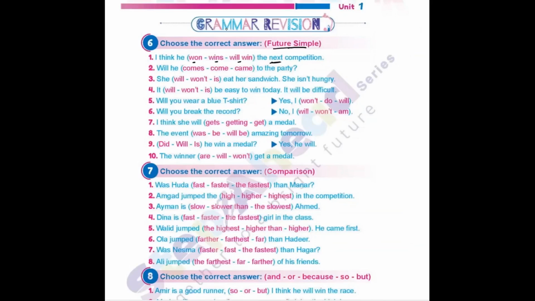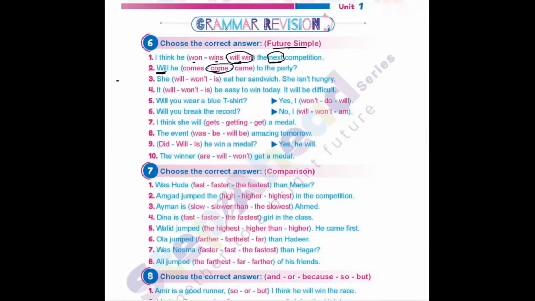I can see in this sentence "next" is one of the keywords, so of course the answer will be "will win." Will he come, comes, or came to the party? The question starts with "will," which signals future. We know that in a yes/no question, after "will" we have to use the stem verb, which is "come."